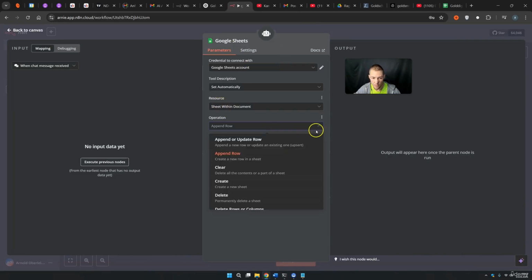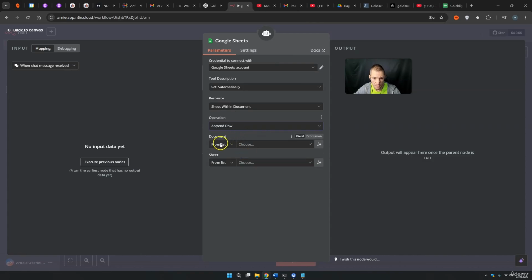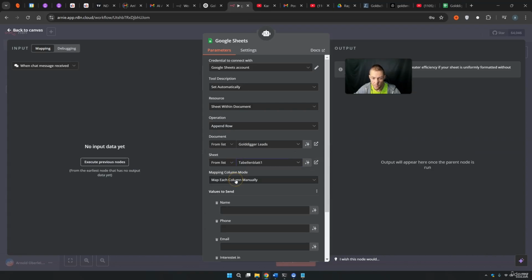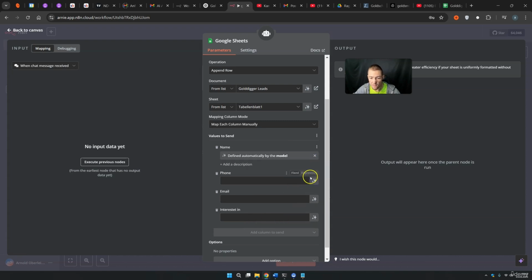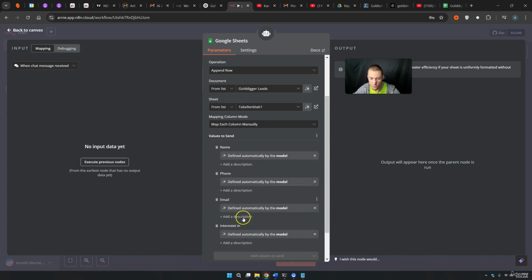So we come back to our thing here. Operation is of course append row, like I told you. Document, let's just use the Gold Digger Leads. Then the sheet is of course this first thing. We want to map everything manually and we want to have the name, phone, email, and what our client is interested in, and we let the AI decide what these things are. So basically, as soon as people give us the name, phone, email, and what they are interested in, we will simply have all this information in our Google Sheets. And so we can simply get our leads and maybe we can call them back if they are not sure or something like this.